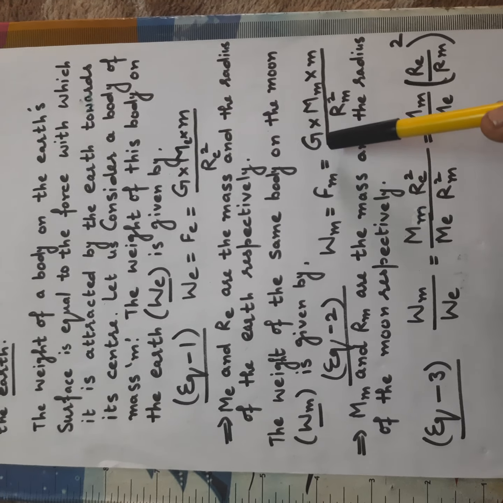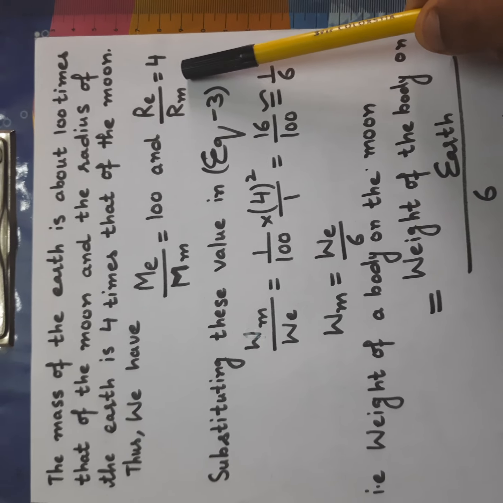The mass of the earth is about 100 times that of the moon. It is approximately 100 times that of the moon, and the radius of the earth is 4 times that of the moon. So here we have taken a few considerations again: mass of the earth divided by mass of moon is equal to 100, as I told you, mass of earth is 100 times that of the moon, and radius of the earth divided by radius of moon is equal to 4. As we know, radius of earth is 4 times that of the moon.